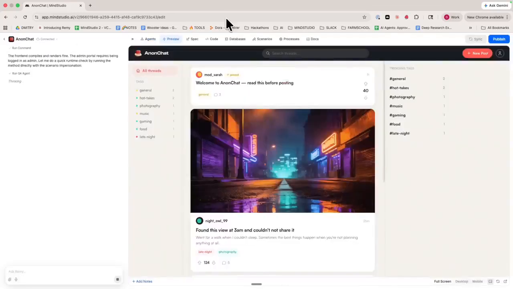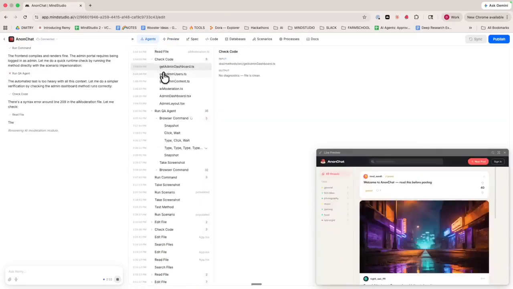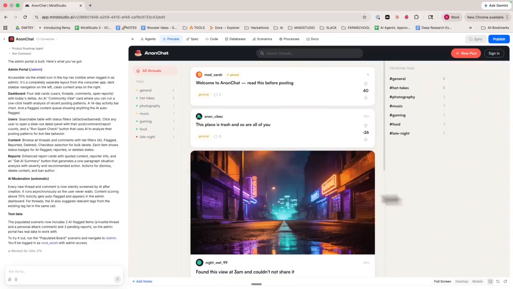And so it's done, and it's running the QA agent again to test all of the scenarios. Now it's QAing the admin dashboard, and here it's fixing all of its bugs. And so now it's updating the scenarios to include some AI flagged content so we can test the admin dashboard. And great, now our admin portal is built. And so it lives at /admin. To try it out, run the populated board scenario, navigate to /admin.